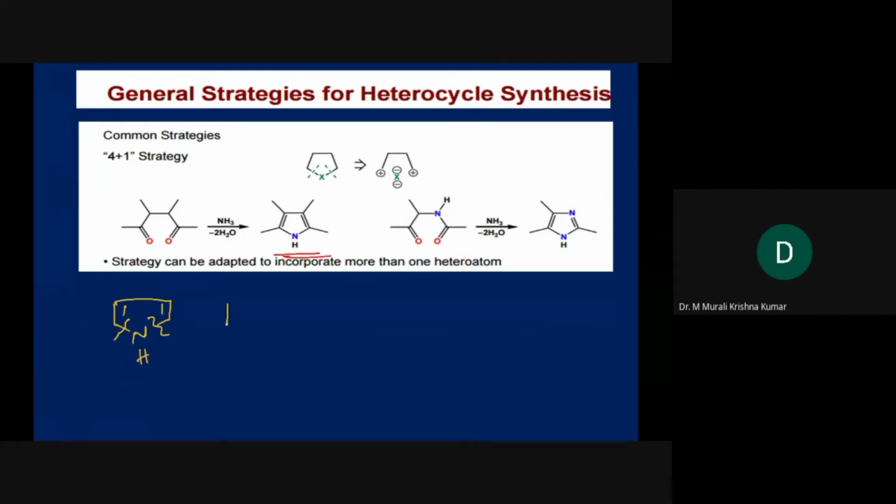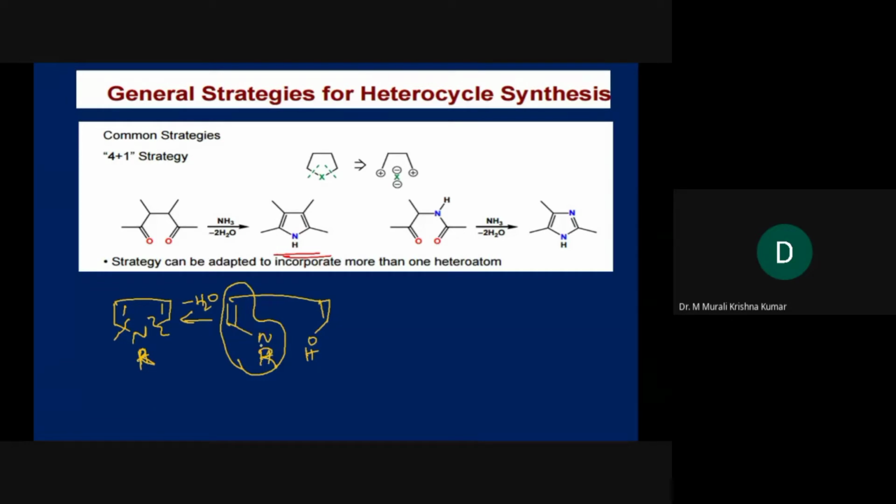Let's say on one side we have the disconnection on the NH, and on another side we have OH. A nucleophile is needed over here. So minus water, you should be getting this compound. What is this compound? This is an enamine. Let's say here you put R instead of H.